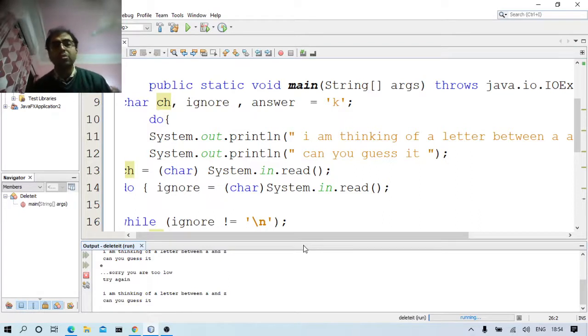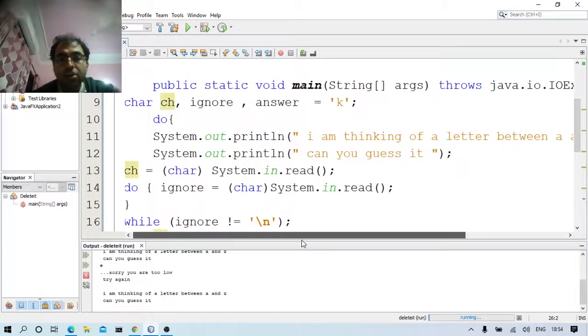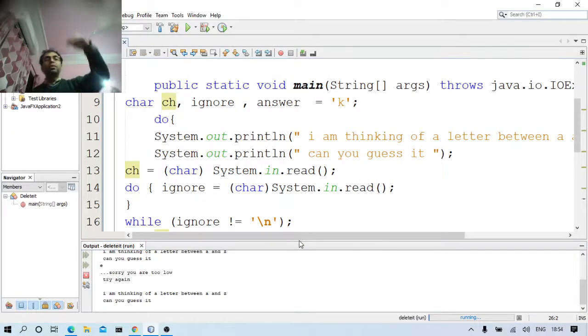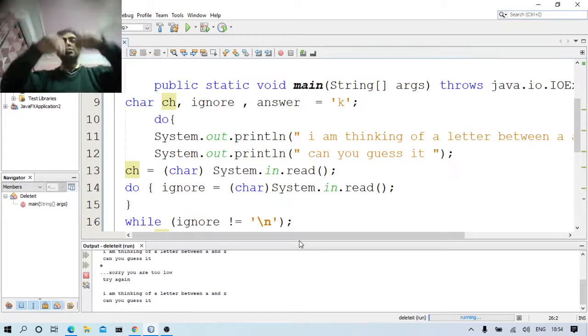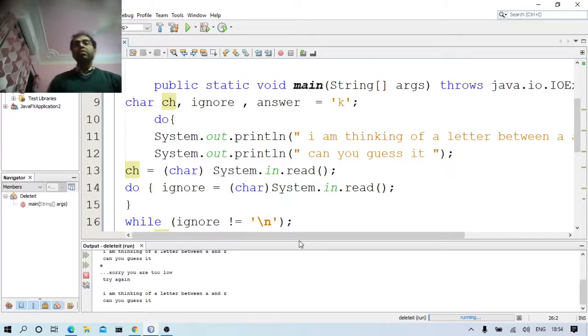This is another System.out.println. ch is equal to (char) System.in.read. So I am taking in the value in the form of the char data type. It can be int, it can be double, it can be float, it can be anything. I am taking in the value inside the Java program using a char data type. Do another do loop, as you can see, ignore is equal to (char)